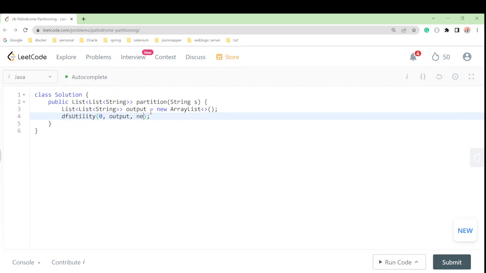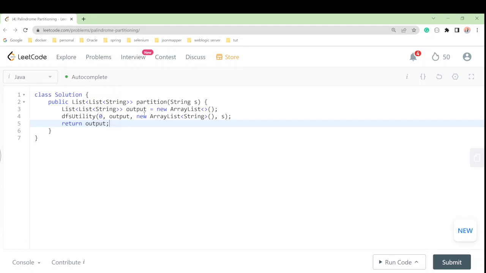So temp array can be what, new. I'll say this is our array list, right? Because we are passing the set of string, we are storing there, right? So I'll consider this is nothing but an array list, correct? And one more thing we should do, we should take a variable, that the string we have given, a string s, and then we should return our output, correct? So this part is done.